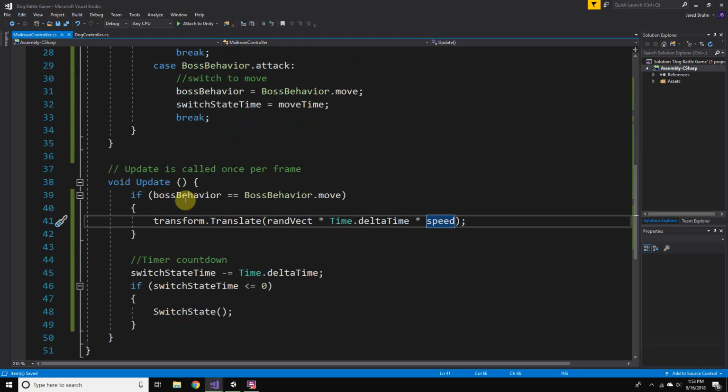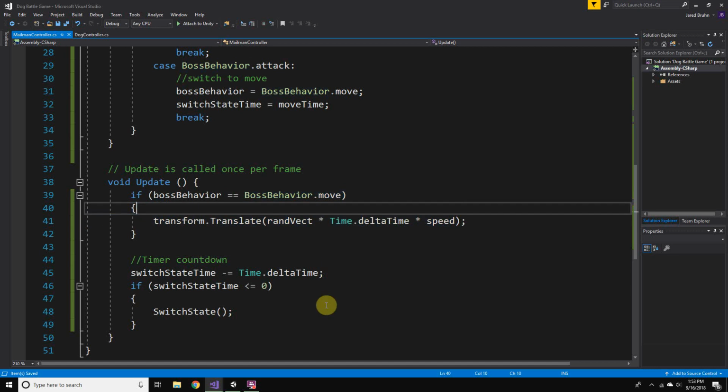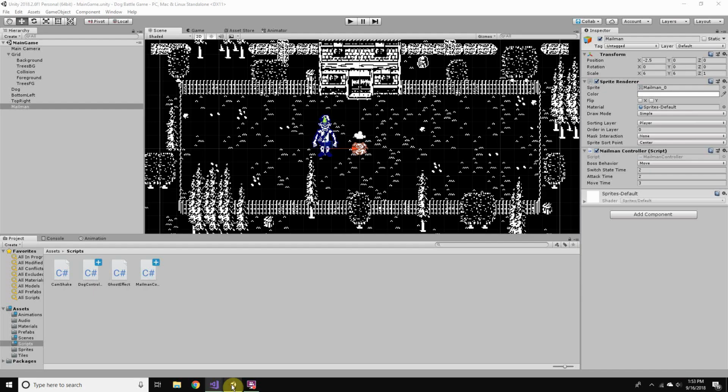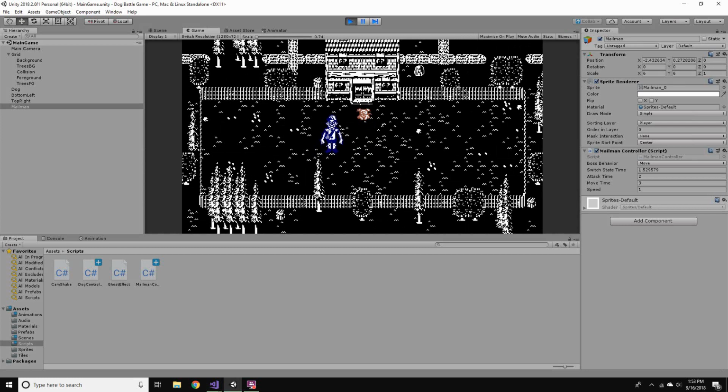Okay, so now on update, it's going to check if it's in its move state, and if it is, then it's going to move around in a random direction that we've defined on the start function, the very start of the scene. So let's try that out. Sweet.